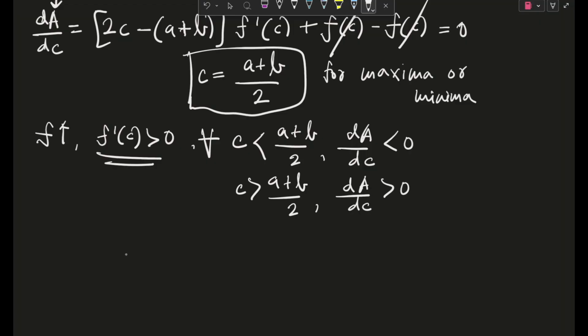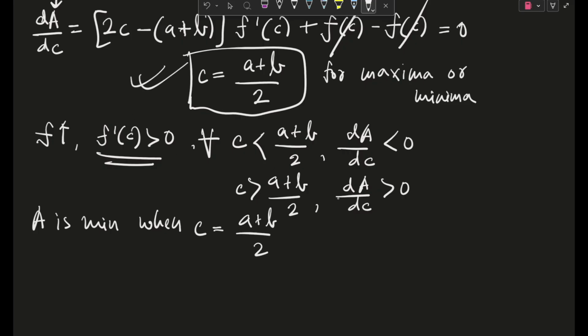So very casually we can say that A is minimum when c equals a plus b by 2. This was actually very evident from here also, but still I showed you the sign. So in between A and B, option A wins and it is correct.